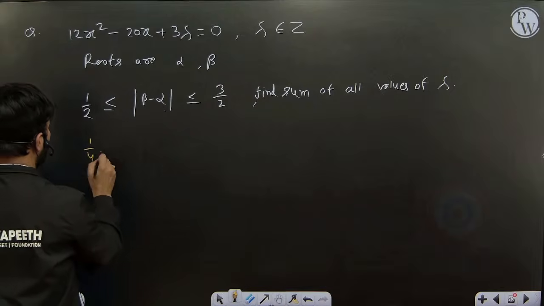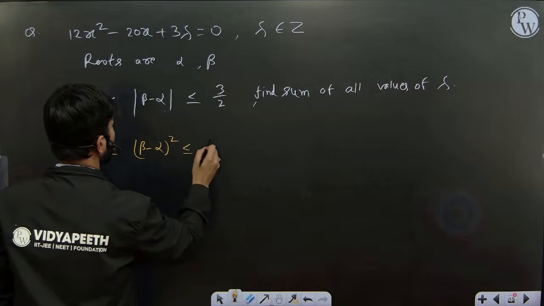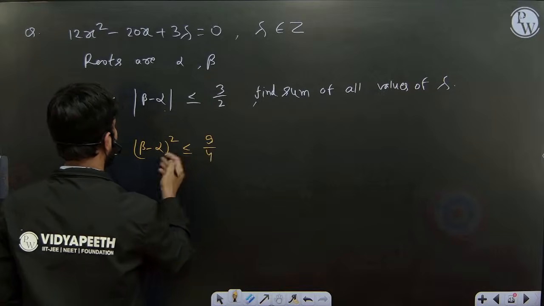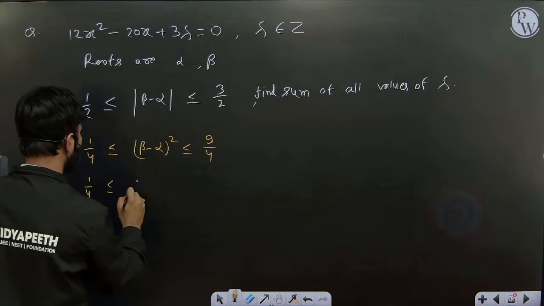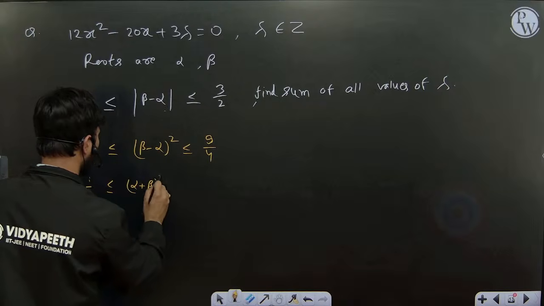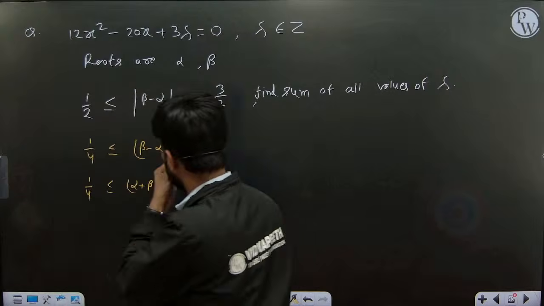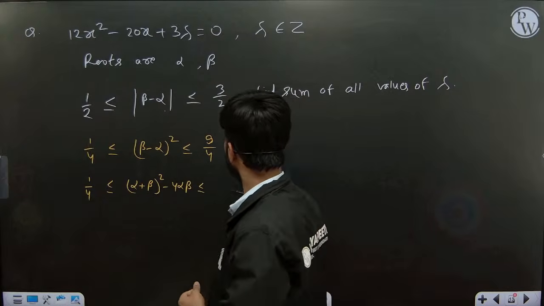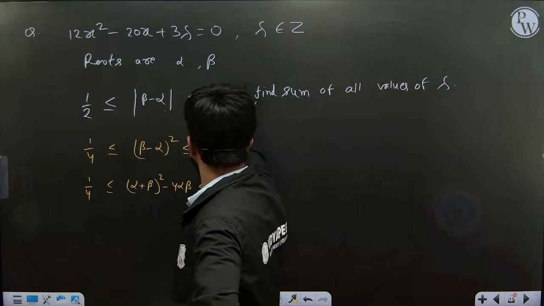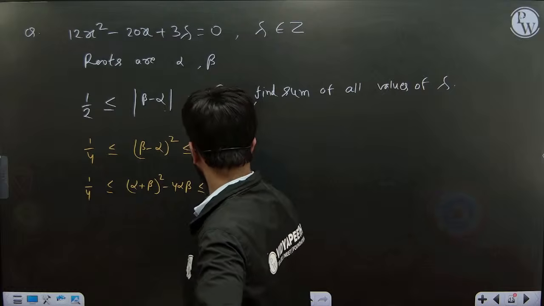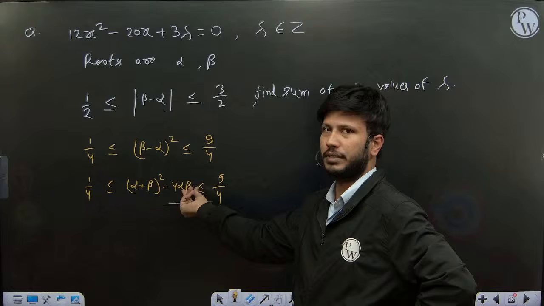Squaring, so 1 by 4 is less than or equal to (beta minus alpha) whole square, which is less than or equal to 9 by 4. Correct. You can apply the (a minus b) whole square formula. So 1 by 4 is less than or equal to (alpha plus beta) whole square minus 4 alpha beta, which is less than or equal to 9 by 4. Just put the values of alpha plus beta and alpha beta, simple, from the quadratic.